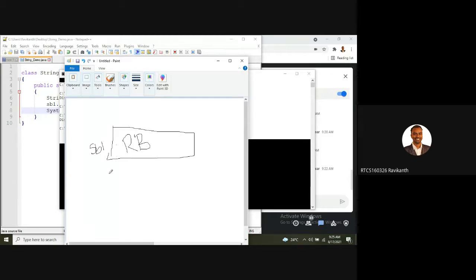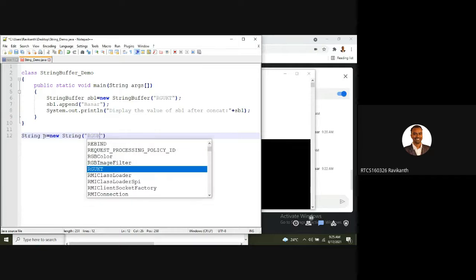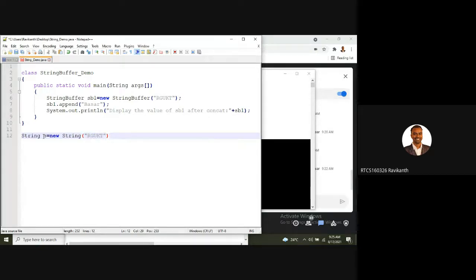You understood, guys? Immutable, mutable. Immutable cannot be changed. Okay, a simple example we have seen. When I say String s equal to new String of, let us say, RGKT or some value, later if you do concatenation, or maybe you are adding something, say, triple IT.